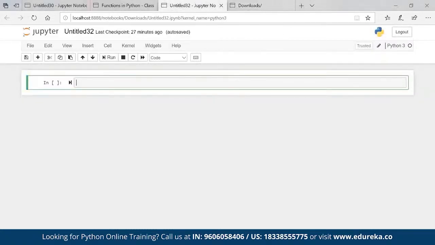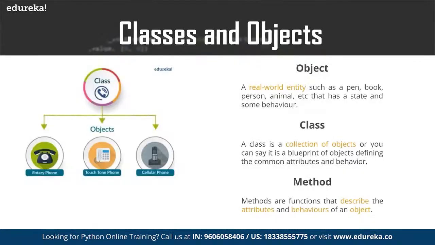Now, if I go to the OOPS concept directly, what is an OOPS concept? Basically there is a concept of classes and objects, and there is a concept of methods as well. We'll quickly talk about that. I have object, class, and method.